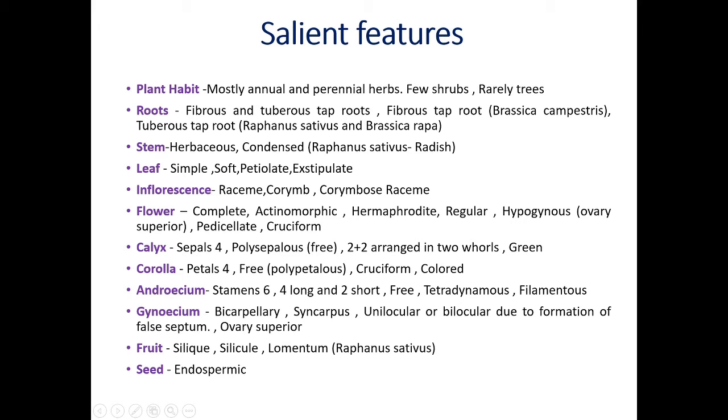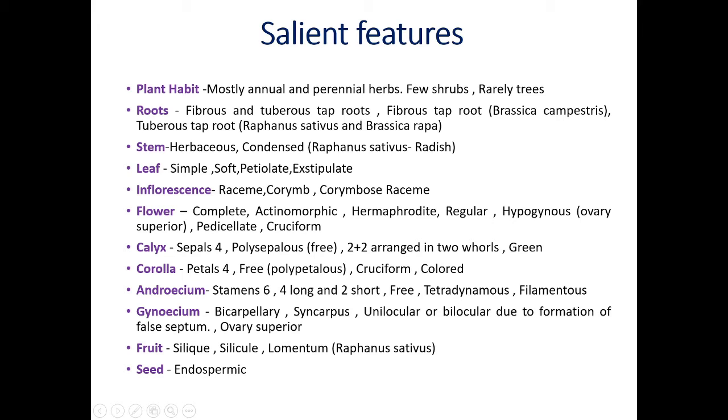Flowers of family Brassicaceae are complete. That means all floral whorls are present: calyx, corolla, androecium and gynoecium. That type of flowers are called complete. Then actinomorphic. I told you the meaning of actinomorphic symmetry. Actinomorphic symmetry means if we cut the flower through any angle, it becomes cut into two equal parts. This condition is called actinomorphic.